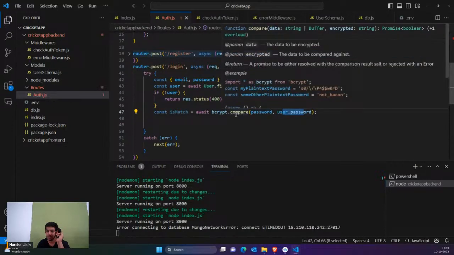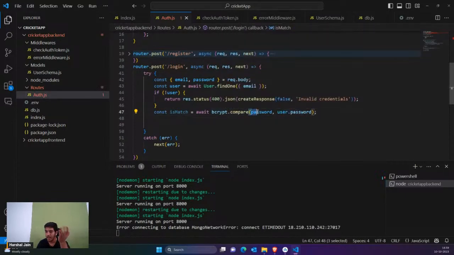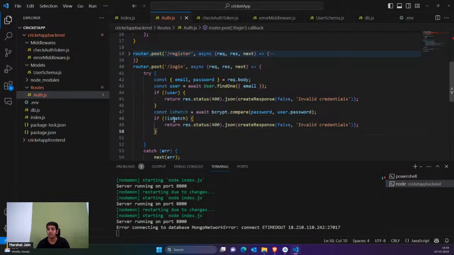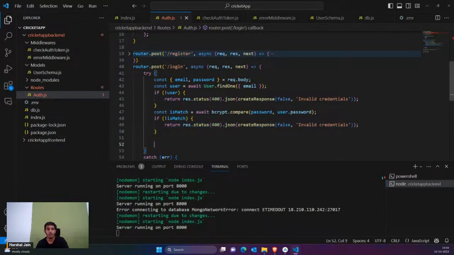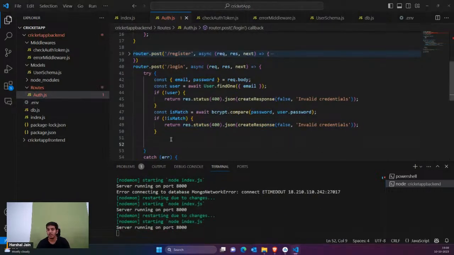If both of them match, yes they match. hj123 is from the front end which I have sent, and this is the previously saved password. So if both of them match, that means the user has provided correct details. But if none of them match, that means the password doesn't match, I'm simply going to say invalid credential. But if both of them match, then I'm simply going to generate an auth token.